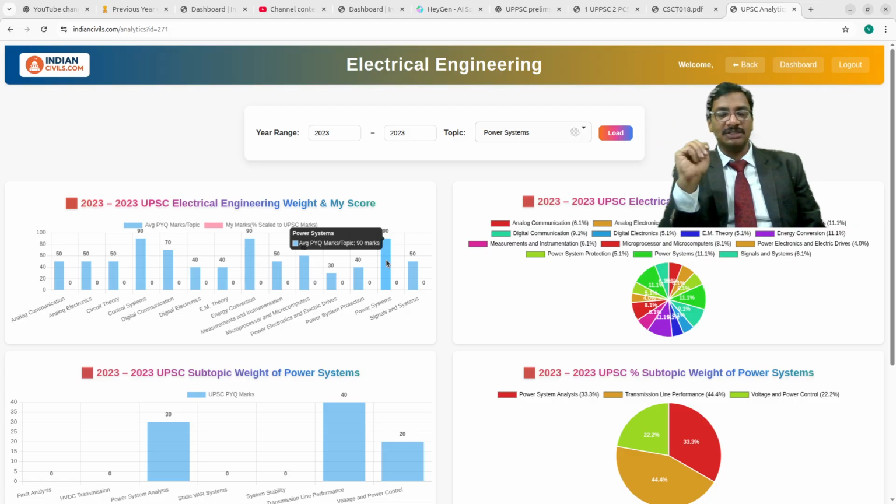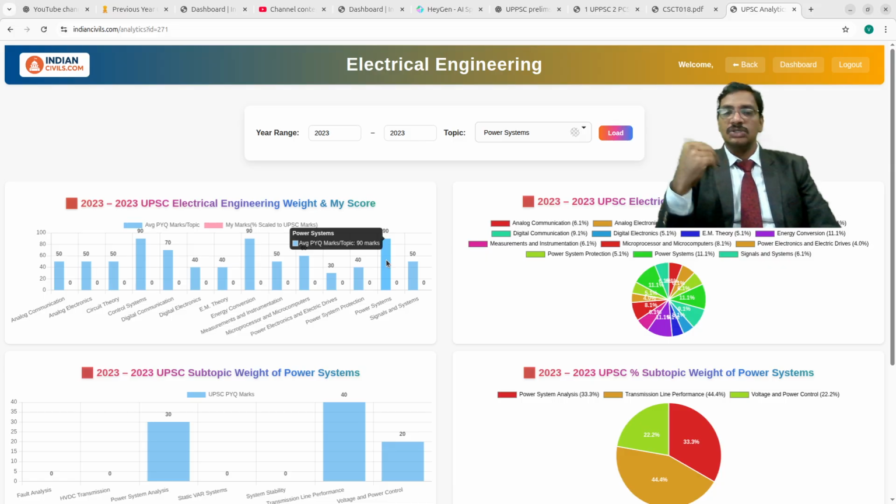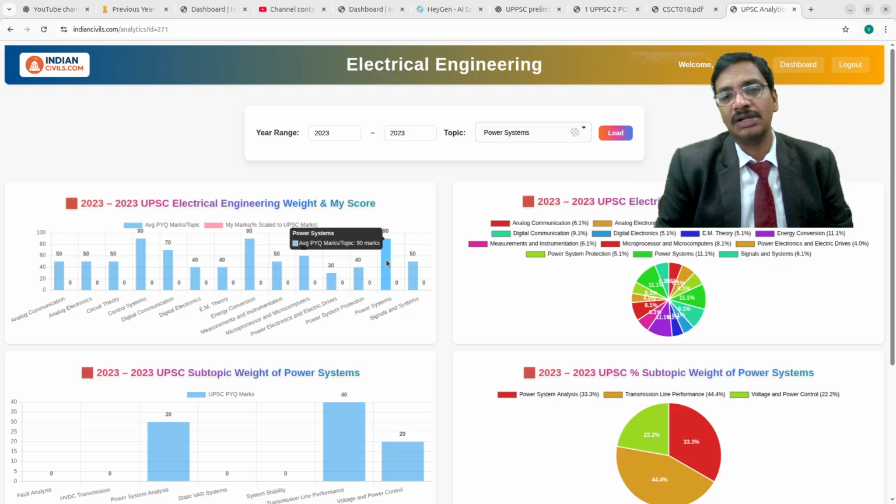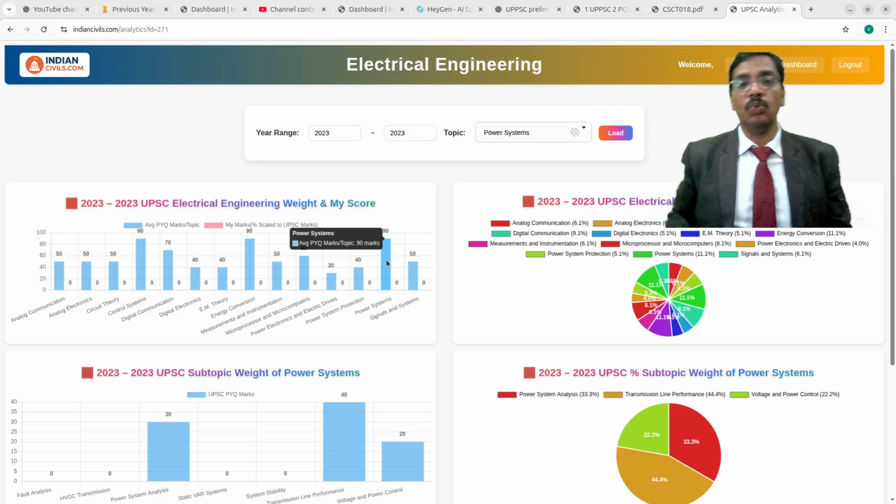Many of you think that analog electronics, digital electronics, analog communication and digital communication will play the role. Not really. They do play a role, but lesser than the electrical subjects. That's why the optional name is electrical engineering, not electrical and electronics engineering. So the weightage given to electrical topics is more.